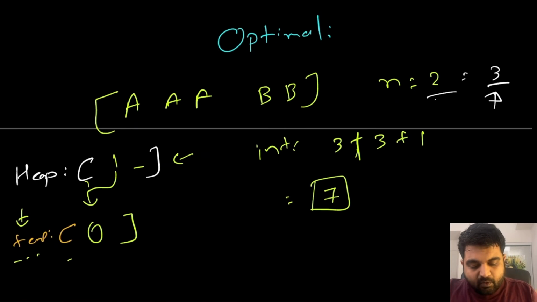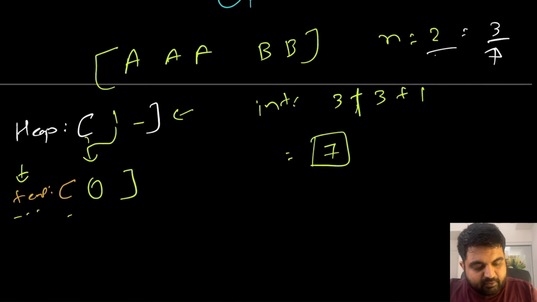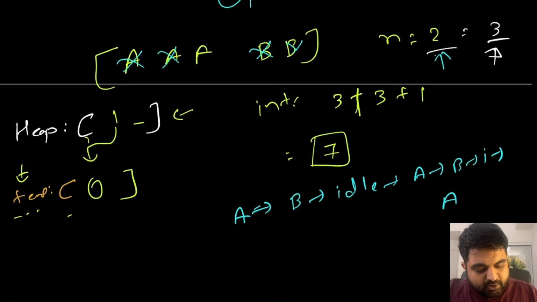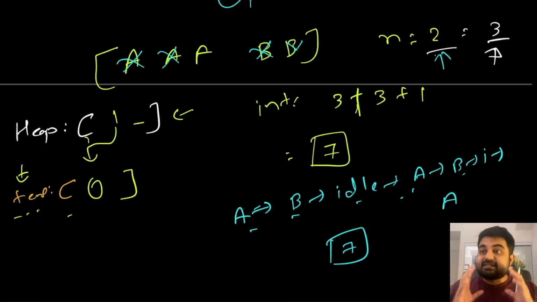And let's try to walk through these 7 intervals. So of course, our given n is equal to 2. So first we are going to do operation A, once again operation B, and then we will have to do idle operation. Once again, we are going to do operation A, operation B, and our idle operation. So now, so far we have taken out 2 A's and 2 B's, and in the end we simply have our operation A we need to do. So total we need to do 7 intervals in order to complete this problem. And this is the solution.